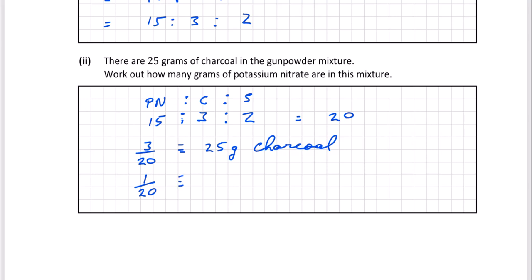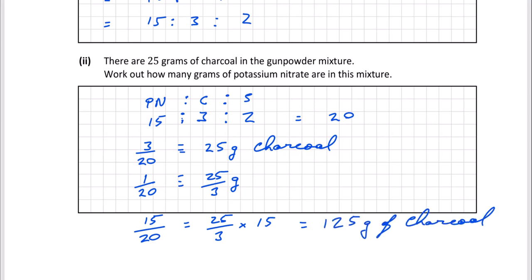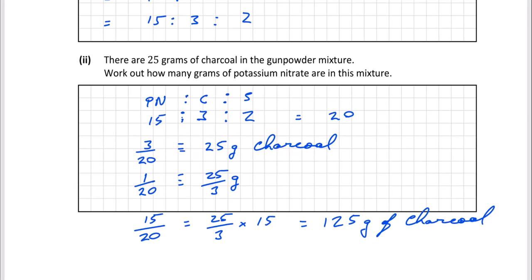So divide 25 by 3. That's 25 thirds. And now I want to go up to 15 20ths for the potassium nitrate. So that's going to be equal to 25 over 3 times 15. And that's actually equal to 125 grams. And that's it for this question. Okay, let's have a look at the next question.